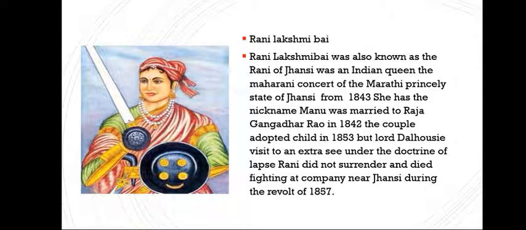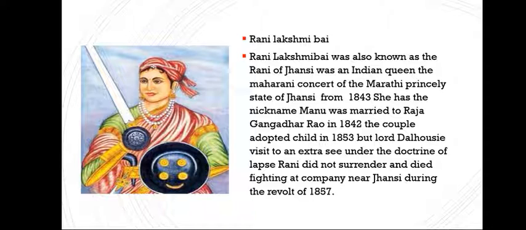revolt of 1857 leader. She was Rani Lakshmi Bai. We all know that, and we have also heard many poems and many brave things about Rani Lakshmi Bai. You can see her in this picture. She was very brave. She was also known as Rani of Jhansi, an Indian queen, the Maharani consort of the Maratha state of Jhansi from 1843. She also had a nickname called Manu.